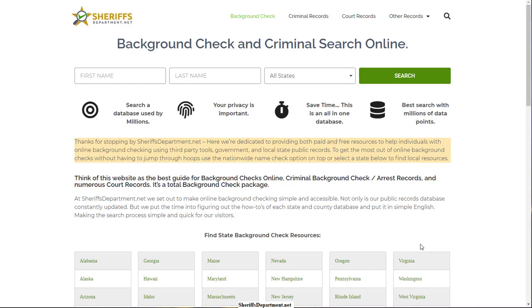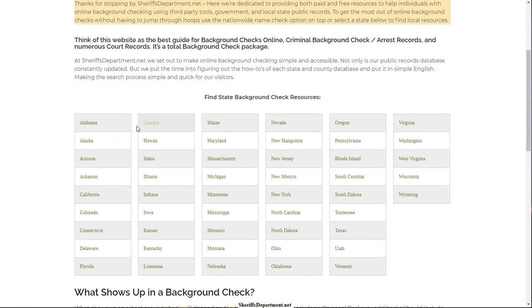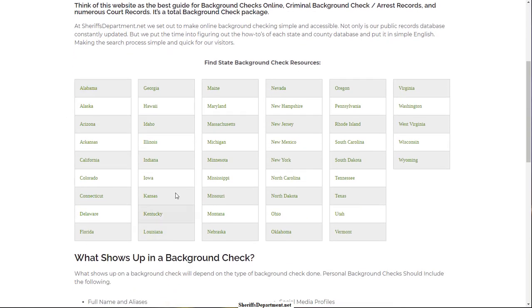Free criminal background checks. How can the public do free criminal background checks online? I am going to show you how sheriffsdepartment.net works, and what this website offers you is local, state, and county resources. These are going to be official resources that the public can use to do a free criminal background check.